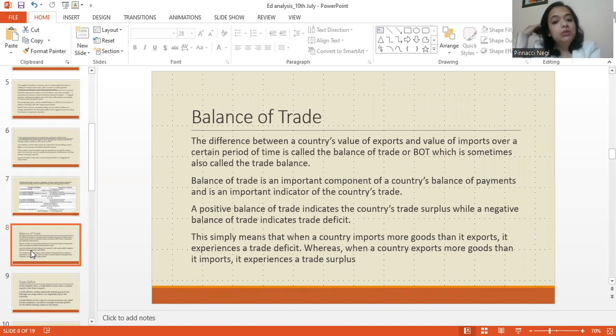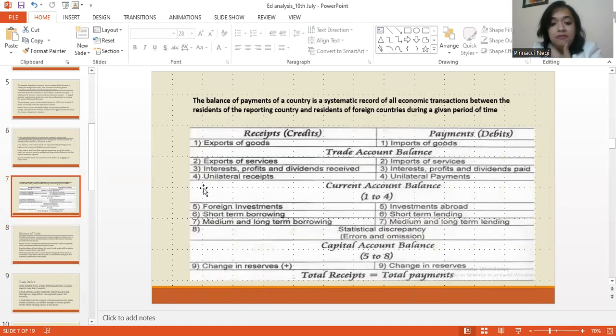Okay. Now coming to balance of trade. So what is balance of trade, students? It is the difference between a country's value of exports and value of imports over a certain period of time. It is called balance of trade, or BOT, students, right? Balance of trade is an important component of a country's balance of payment. A positive balance of trade indicates a country's trade surplus, right? Which means if the receipts of the trade account, students, are higher, it would be a trade surplus. That means if we're exporting more than we are importing, it would be a trade surplus.